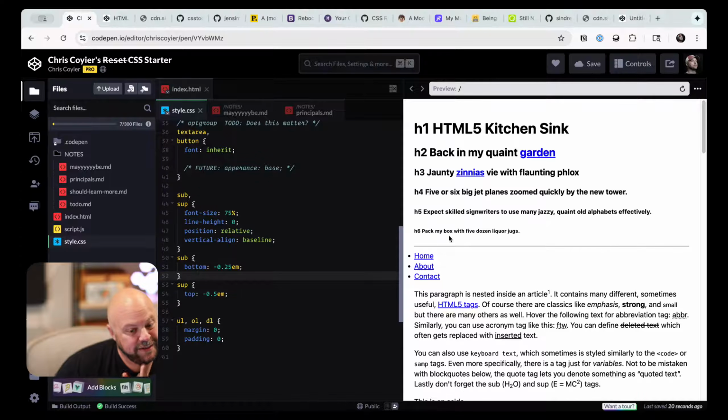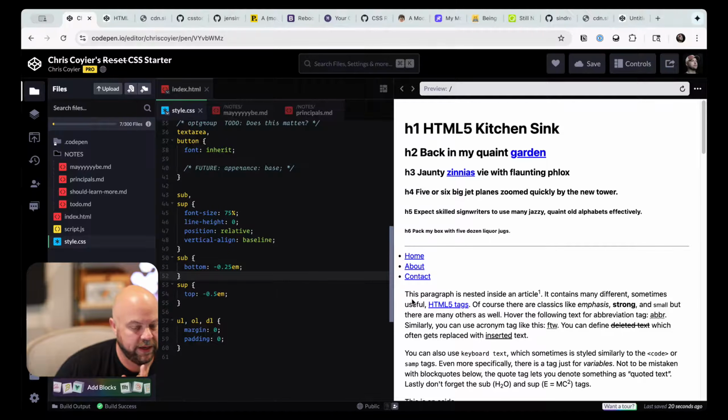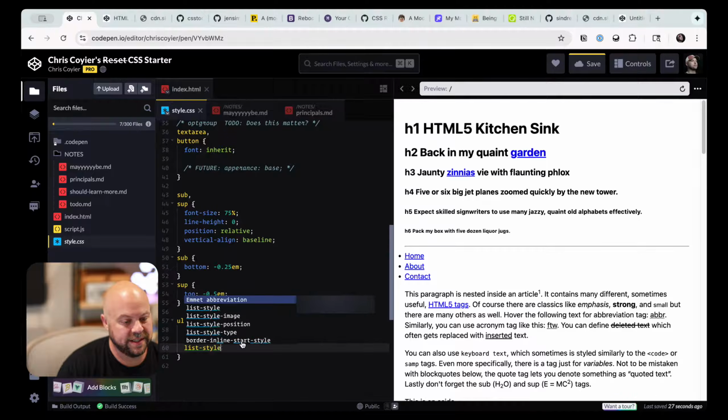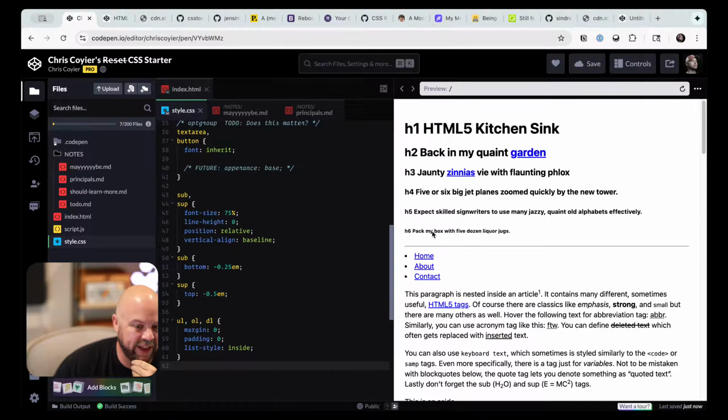It's a little bit tempting to be like, oh, the hang off is a little concerning because it can be cut off with overflow and then you don't see the bullet at all. So you could go list-style inside. I kind of like that, where then the bullet point is inside, right? Why isn't the preview working as nicely? Yeah, I think I kind of like it.